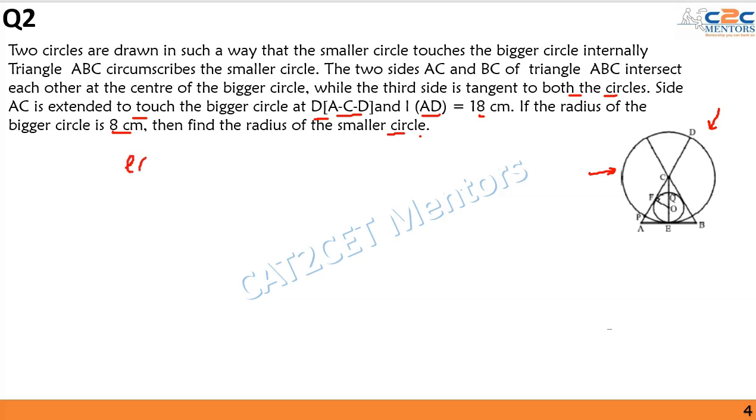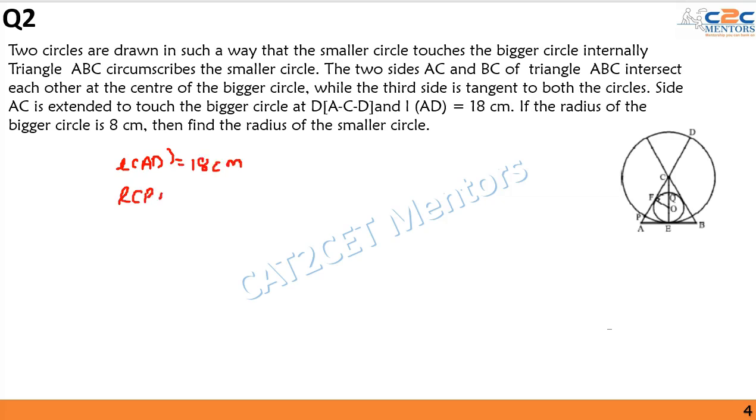We are given that length AD is equal to 18 centimeters.